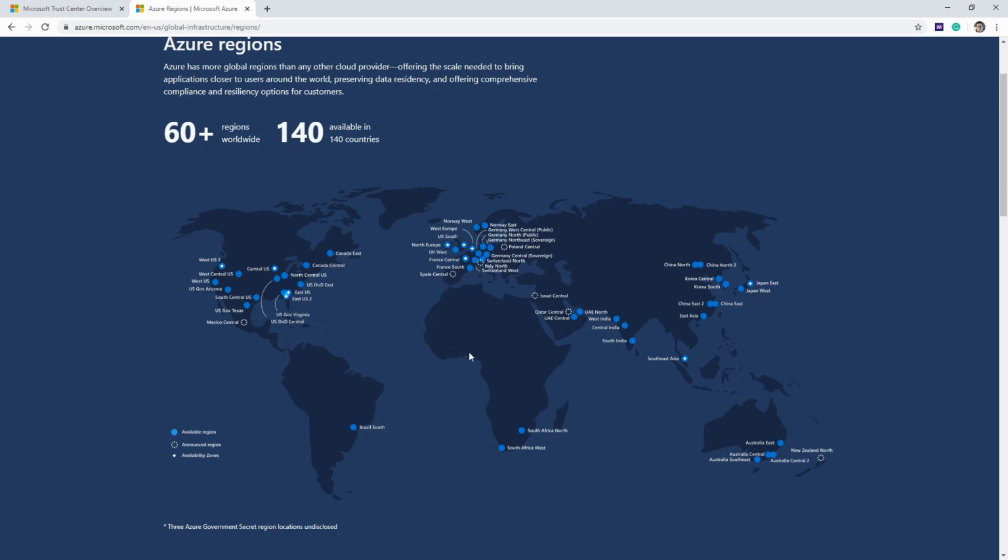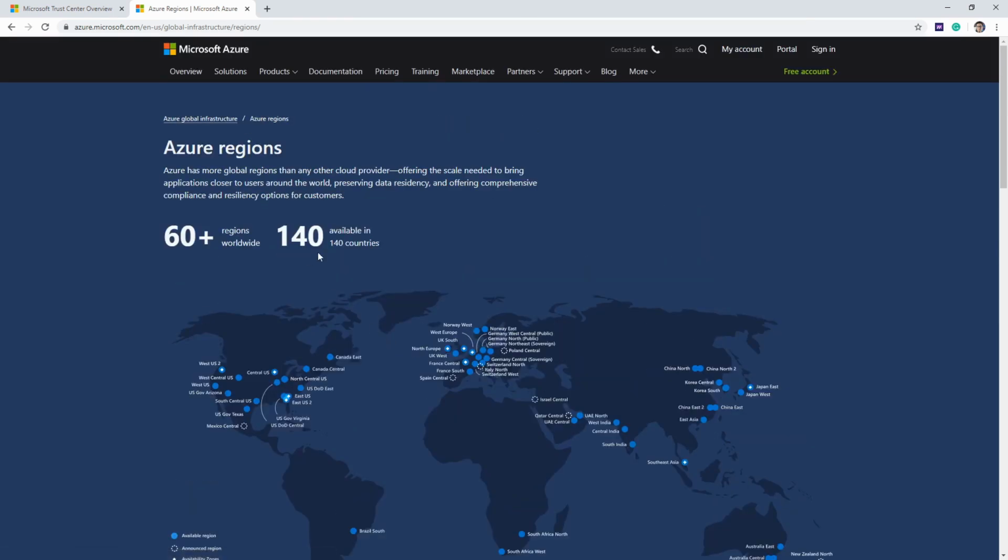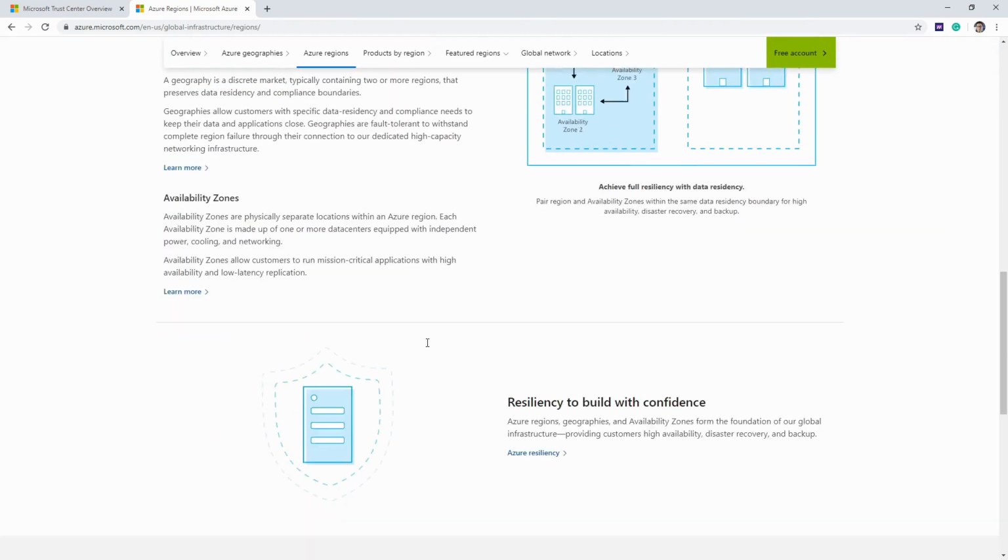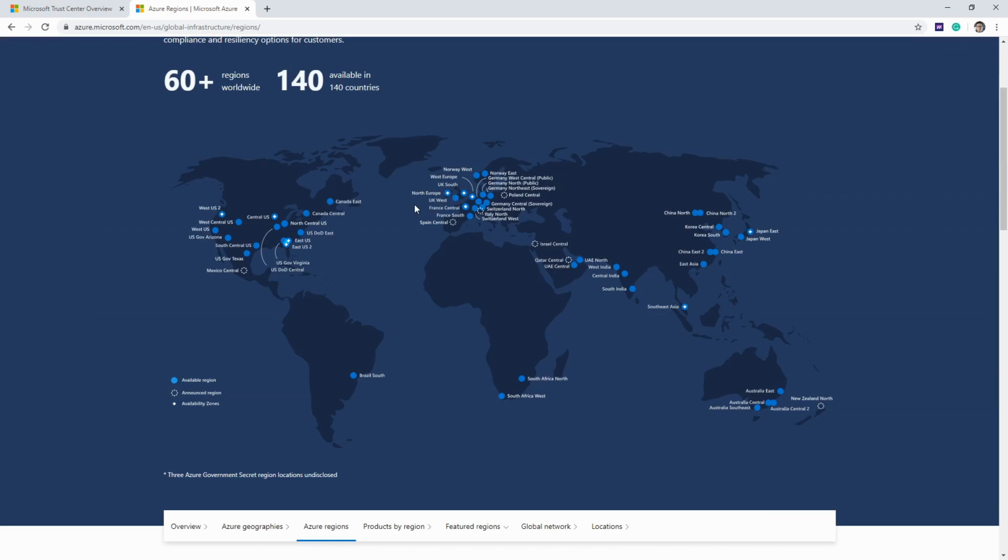So, you know, if you want to look a little bit more into that, there's a lot of good information here on the global infrastructure pages. But that's about it. I just wanted to show you that world map.